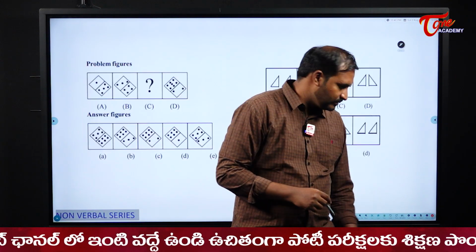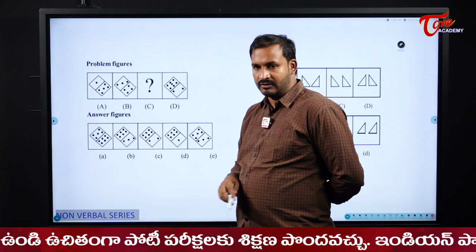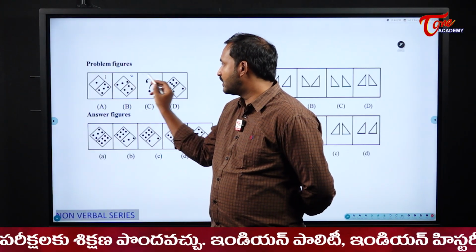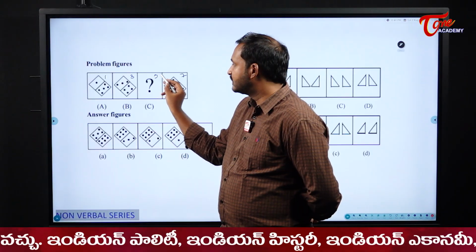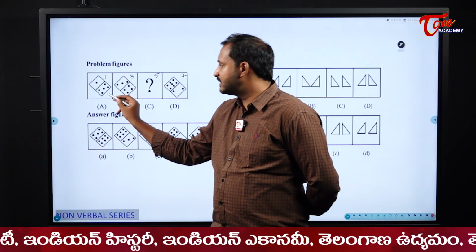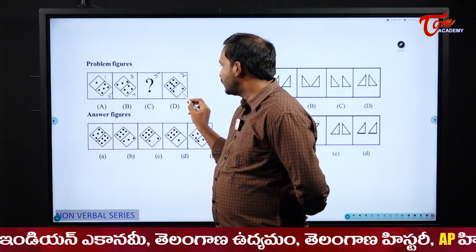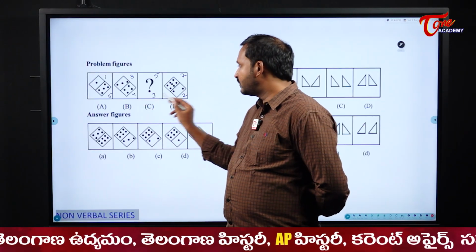Next, see the next one, students. Now please observe here, 1 dot, 3 dots and 7 dots. Now when it comes to the upper portion, it is 1 dot, 3 dots and 7 dots. So what is the chance for the middle one? 5 dots, right? Next, when I see the bottom one, what do I have here? 5, 4, 2. So what is the chance I will have here? 3, right? 5, 4, 3 and 2.